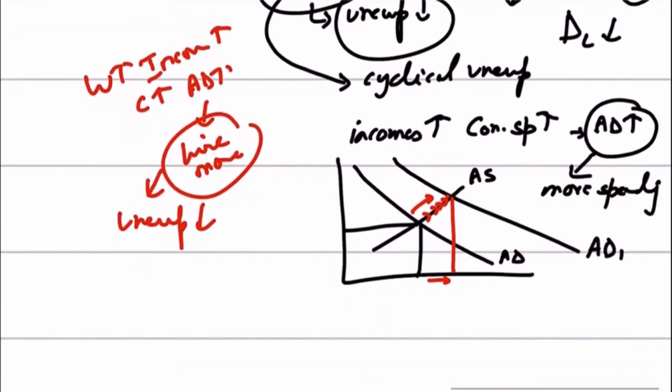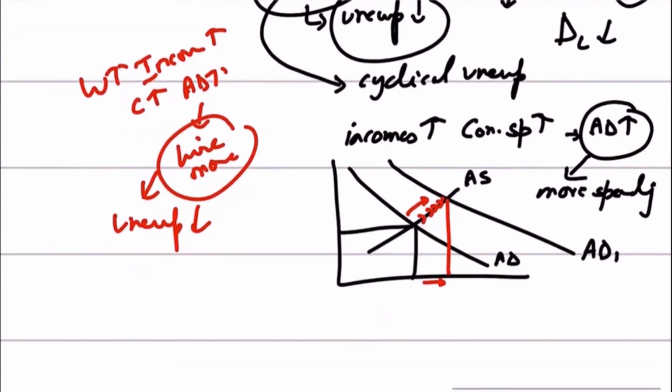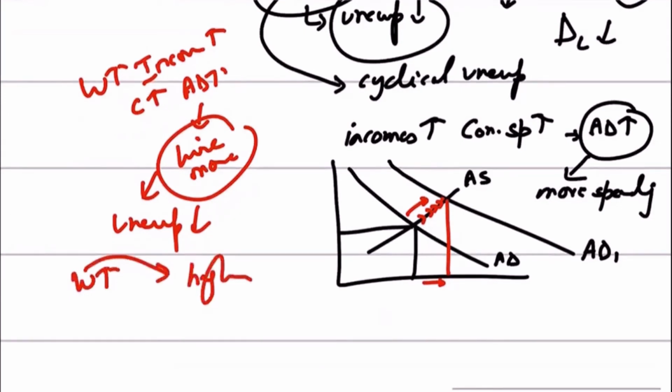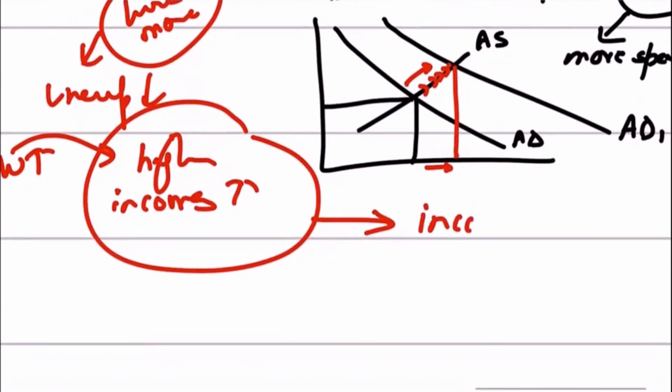Also remember the fact that if wages are rising, higher wages means higher incomes, right? Higher incomes means more income tax.